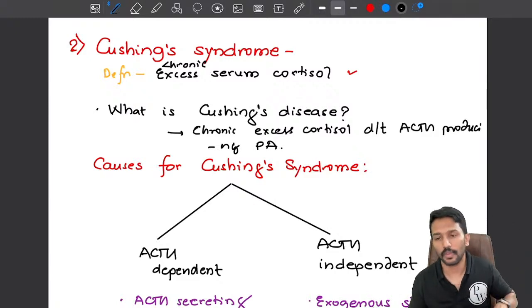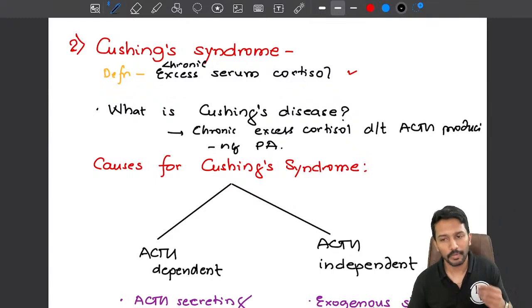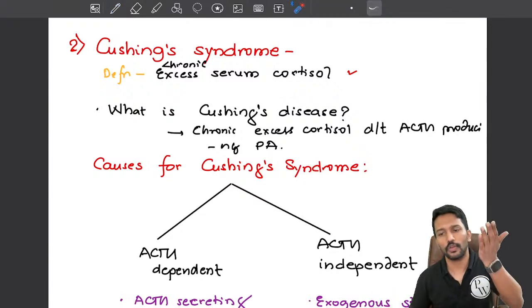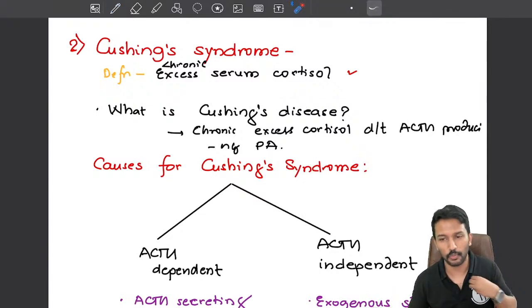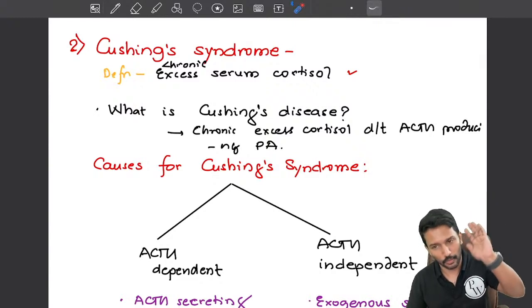So there was one statement in the FMGE exam that Cushing disease is a cause for Cushing syndrome. Is that a true or false statement? What do you think? Remember, it's a true statement, because overall any condition where serum cortisol is chronically elevated, we call it Cushing syndrome. If I give you steroids, you take them for 6 months, 7 months, and your steroid action is high, that is Cushing syndrome, right?